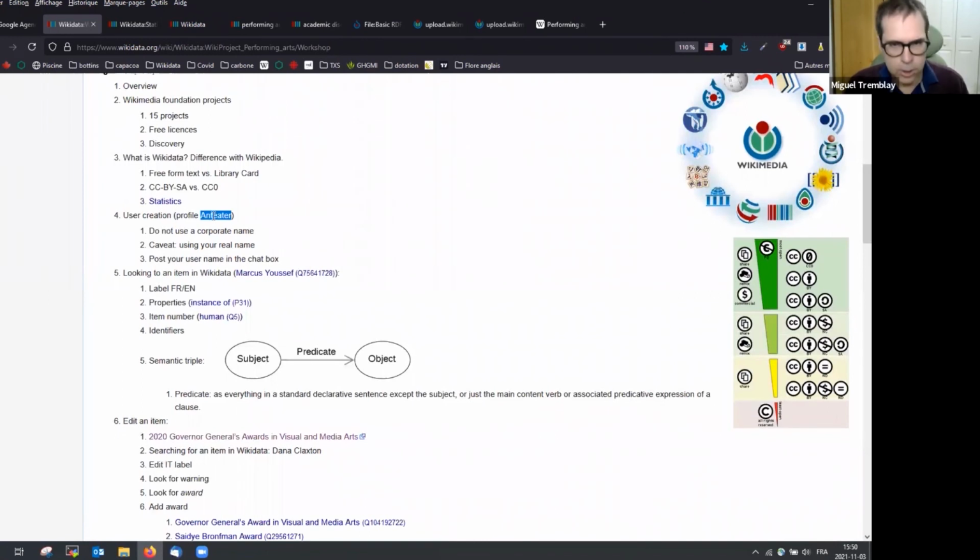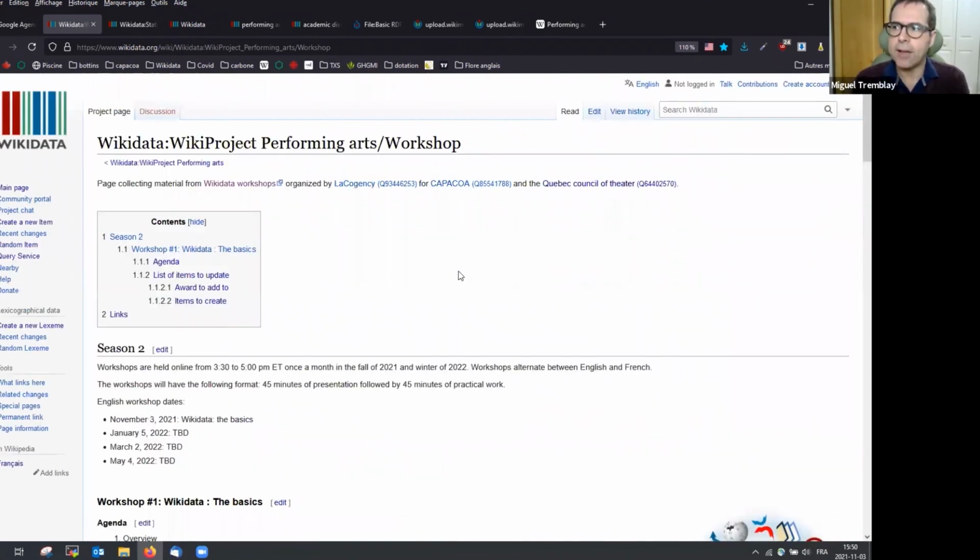It's useful to have an account because that way, when you do an edit, people can discuss with you. They are less suspicious because it's not an anonymous edit, and it allows you to communicate with people. And to register to the dashboard of this workshop on top of everything.